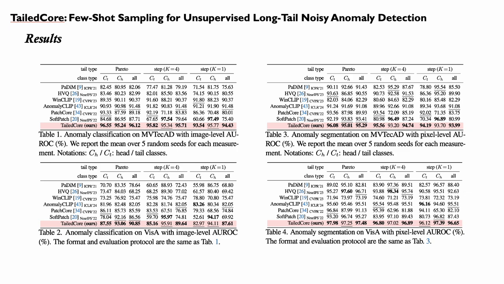We present our results comparing with different anomaly detection methods, including few-shot anomaly detection methods such as WinCLIP and AnomalyCLIP, and noise discriminative methods such as SoftPatch. Our method exceeds other baselines on two datasets, which are MVTec AD and VisA. Our method outperforms few-shot methods with noisy samples, as you can see in the performance on head classes, denoted as CH, which are contaminated. In addition, our method performs better than noise discriminative models, especially on tail classes, denoted as CT.